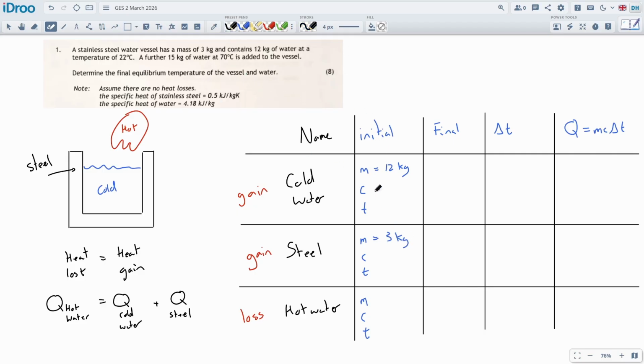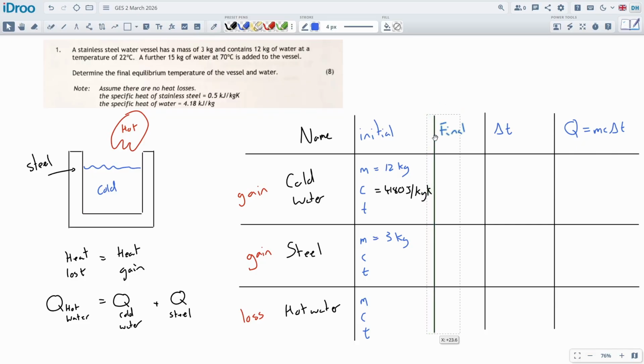Do we know the heat capacities of the water? They should be down here. Heat capacity of the water is 4180 joules per kilogram Kelvin. Squeeze it all in because it's good if we can get the units in there as well. Extra brownie points. Okay, do we know the starting temperature? Yeah, we do. It was 22 degrees. The heat capacity of the steel is given, 500 joules per kilogram Kelvin. And the initial temperature was 22 degrees C.